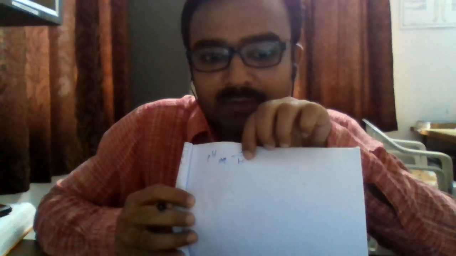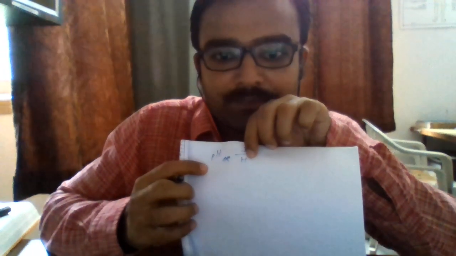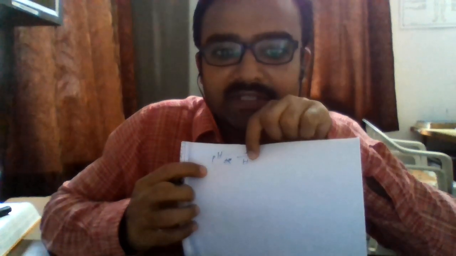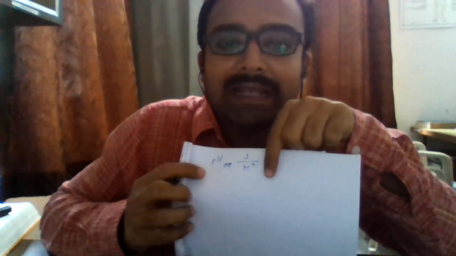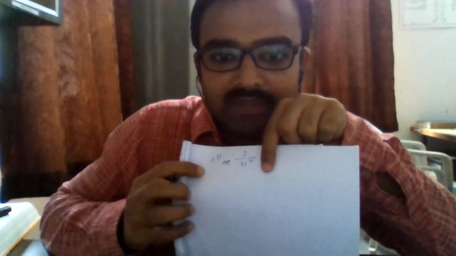The more the hydrogen ion concentration, the lesser will be the pH, and the lesser the pH, the more acidic will be the fluid. So as the hydrogen ion concentration increases, the pH decreases and the fluid turns more acidic.